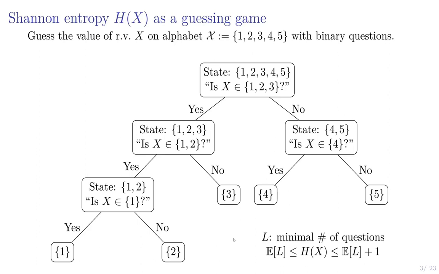The Shannon entropy is related to the minimal number of questions by this formula, where the expected number of minimal questions is at least the Shannon entropy, and smaller than that plus 1. And I should say, in this game I haven't written down any probabilities here. You know the probability mass function of x, so you would choose your subsets accordingly.